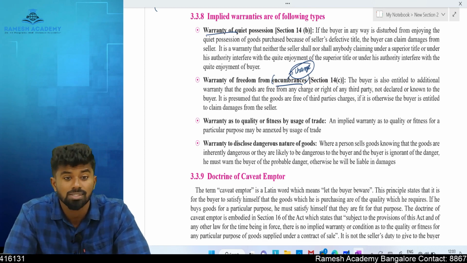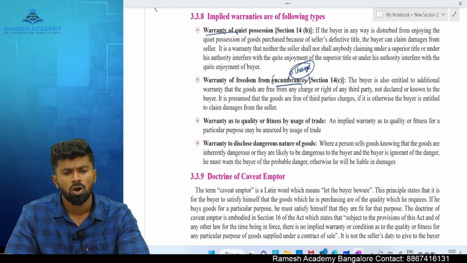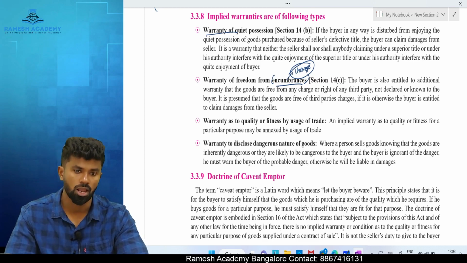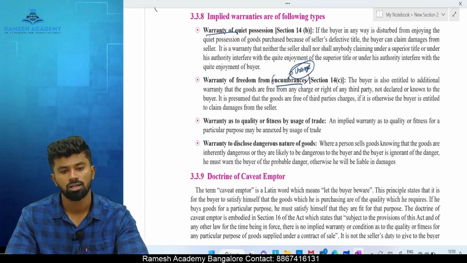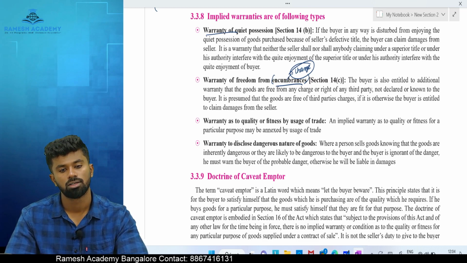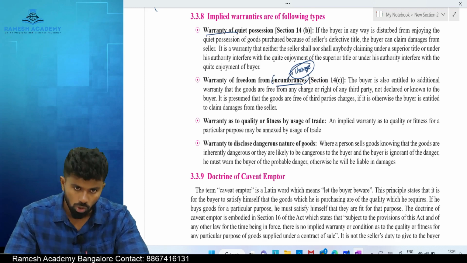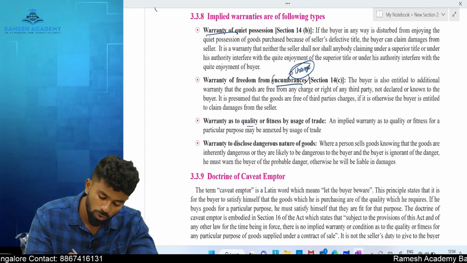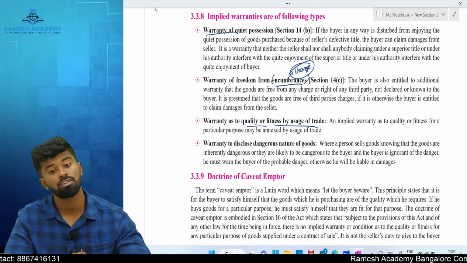So if a seller sells a car on which there is an encumbrance, in that scenario the buyer can recover compensation from the seller. Next one, warranty as to quality or fitness by usage of trade.